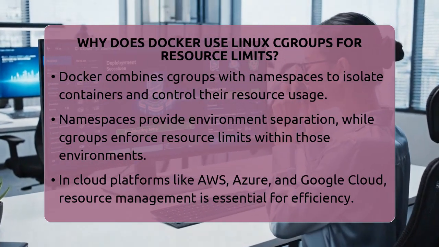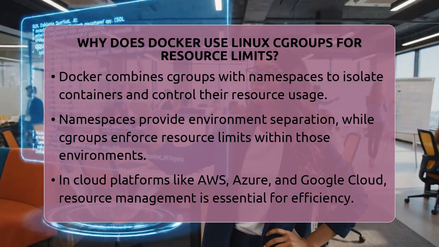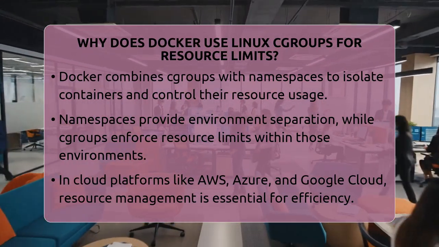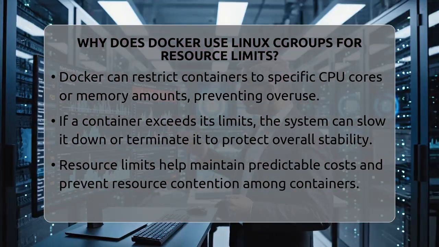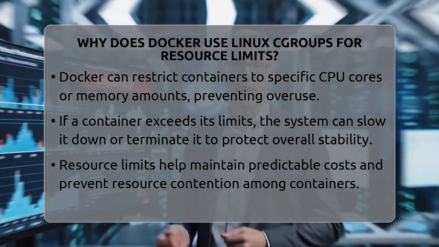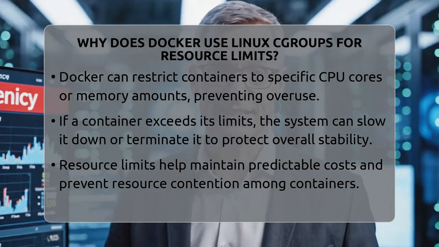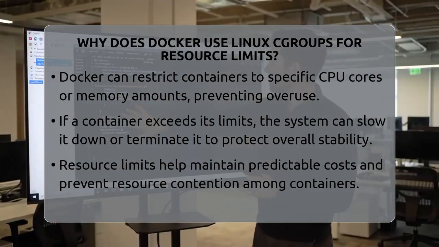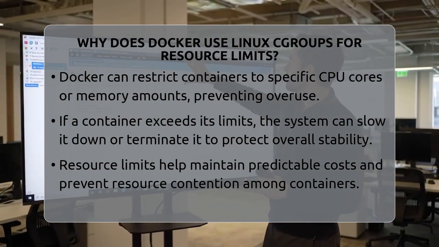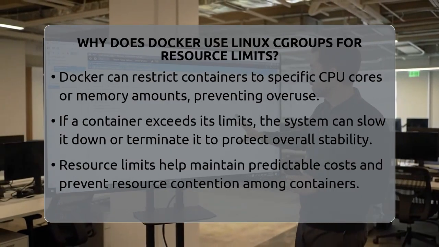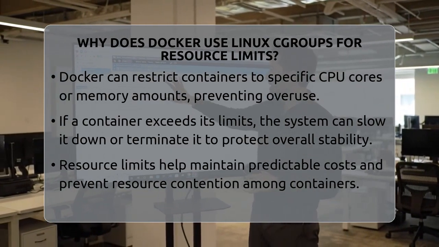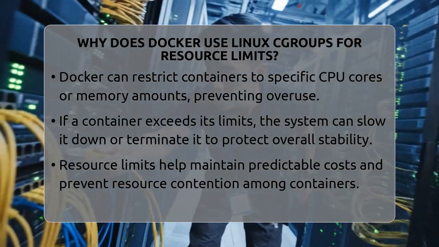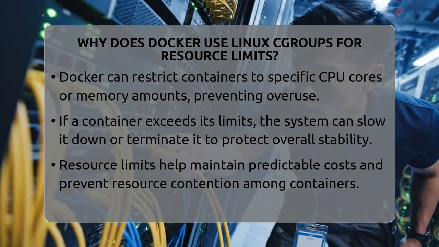In cloud environments like Amazon Web Services, Microsoft Azure, or Google Cloud, resource management is key. Docker uses cgroups to set limits on CPU and memory for each container. For example, you can tell Docker to restrict a container to use only half of a CPU core or a specific amount of memory. If a container tries to use more than its limit, the system either slows it down or terminates it to protect the overall system.